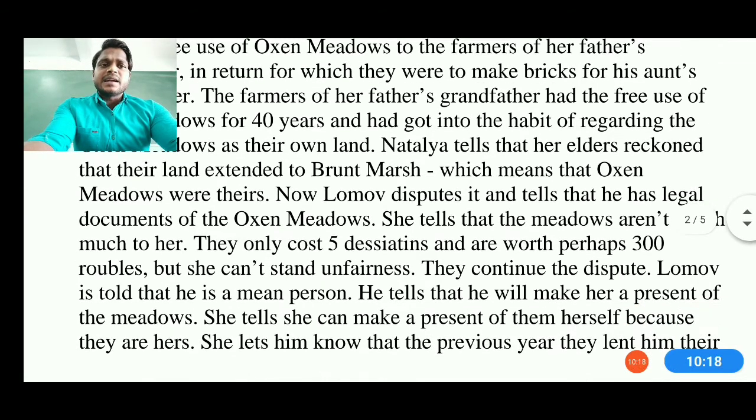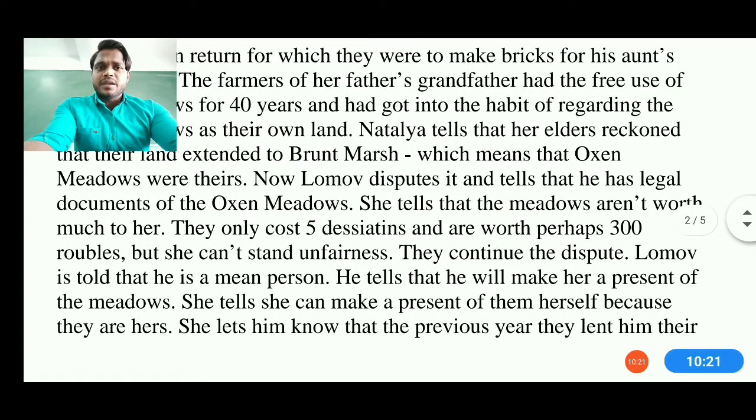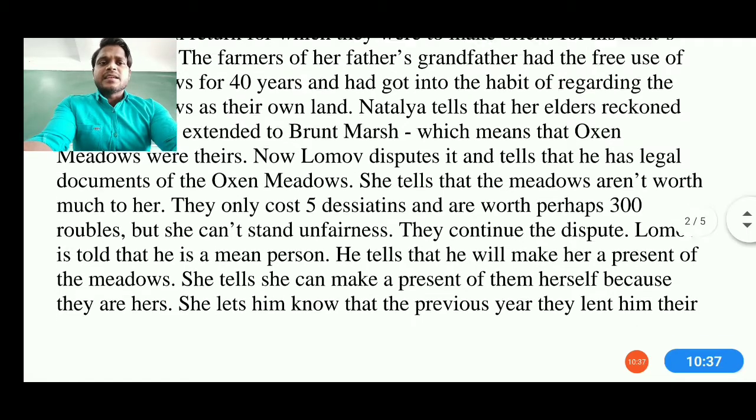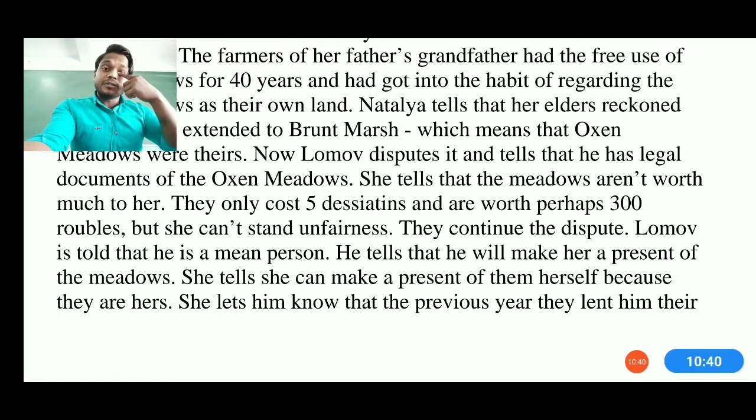She says that the meadows aren't much to her. They only cost five desyatins and are worth perhaps 300 rubles, but she can't stand unfairness. She says, okay, no problem, the meadows are not that valuable, but one thing I don't like is that you seek my property without my permission. He says he will make her a present of the meadow also. She says, don't you worry about that, but it's not a good thing to take anybody's property. So they continued the dispute. Lomov says that she is a mean person, and in the meantime she tells him, you are a mean person.